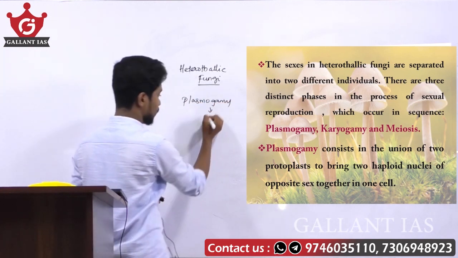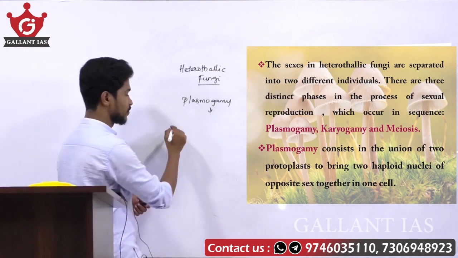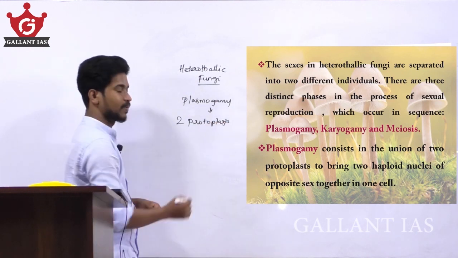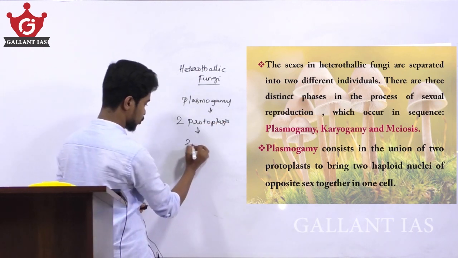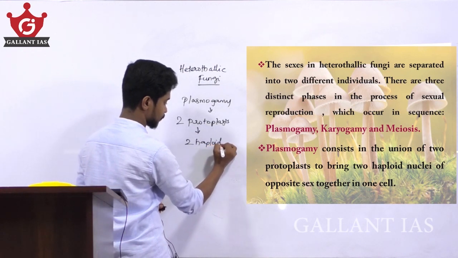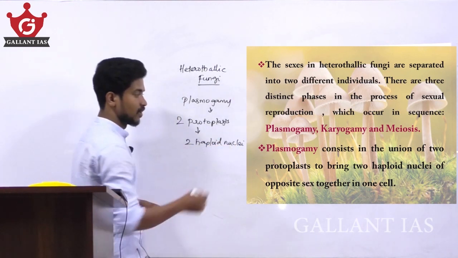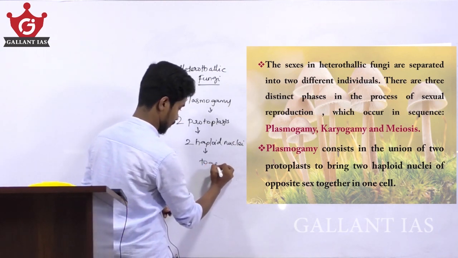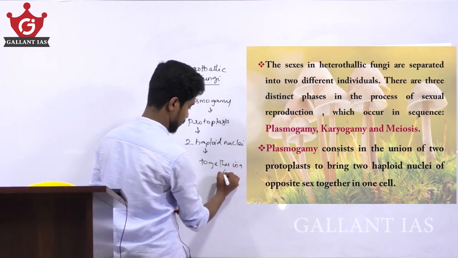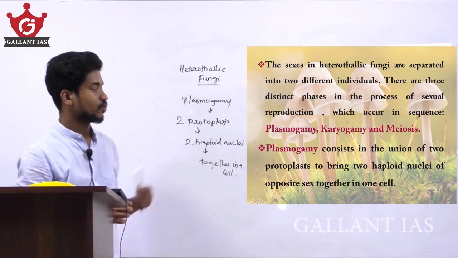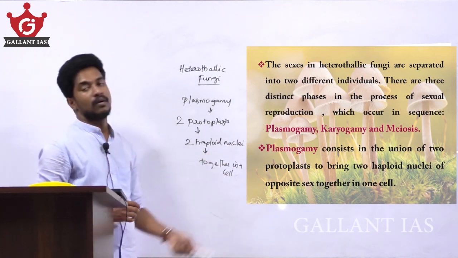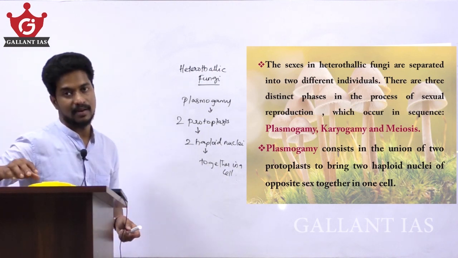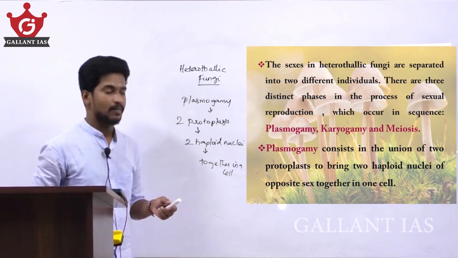Plasmogamy means the fusion of two protoplasts, and these two protoplasts bring two haploid nuclei of opposite sex together in a cell. That is what we call plasmogamy.